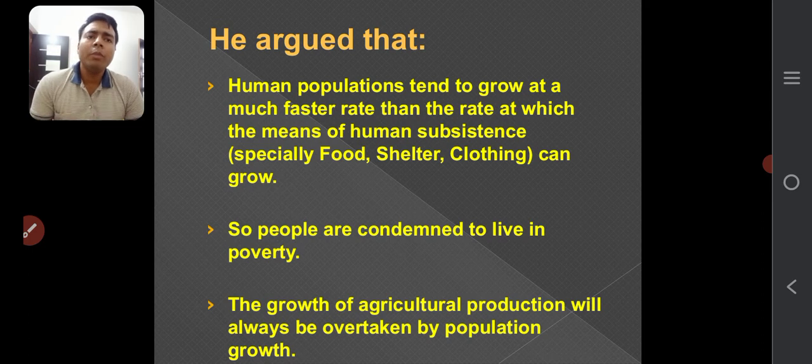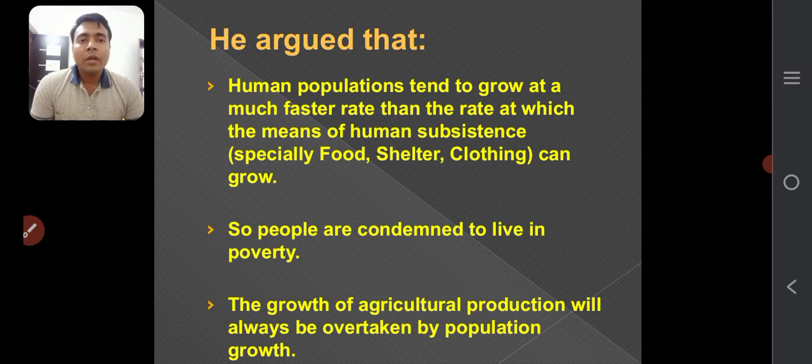He argued that human population tends to grow at a much faster rate than the rate at which the means of human subsistence, especially food, shelter, clothing, can grow. So actually, he just wants to say that human population grows faster than the resources. As I told you in the class also, human population grows in a geometric progression, whereas these resources, the land resources, or you can say agriculture resources, your daily needs, grow in an arithmetic progression.